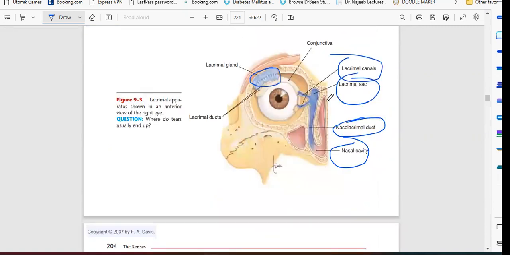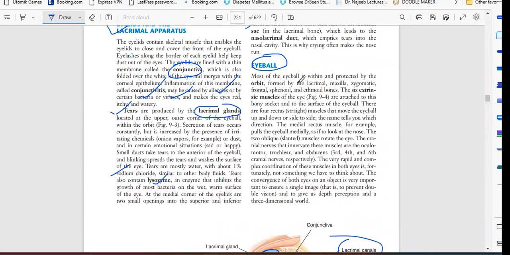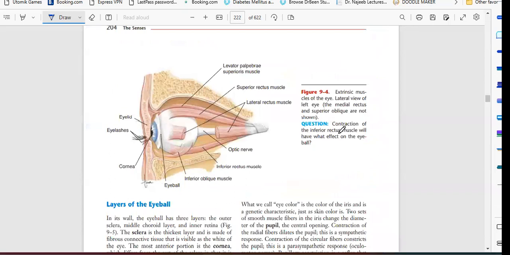So this is the white color, this ball is known as the eyeball. Most of the eyeball is within and protected by the orbit formed by the lacrimal, maxilla, zygomatic, frontal, sphenoid, and ethmoid bones. The six extrinsic muscles are attached from this bone socket to the surface of the eyeball. There are four rectus. So basically, this is the eyeball. In the above we have conjunctiva and cornea, retina, everything is there.